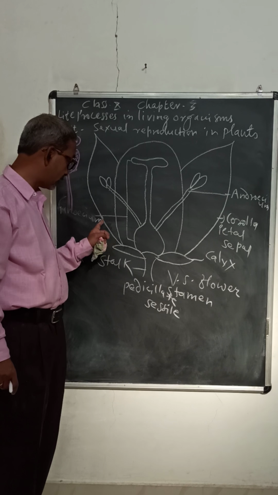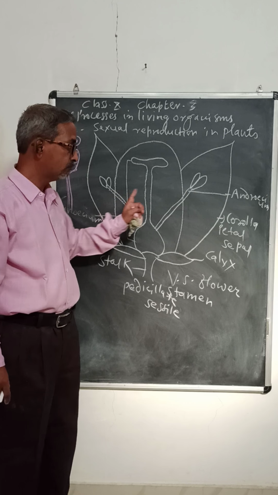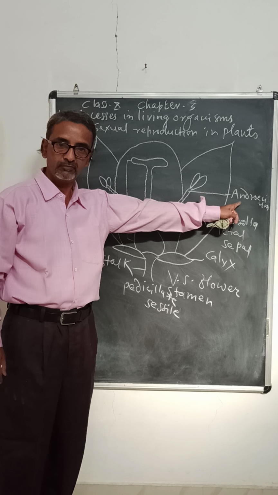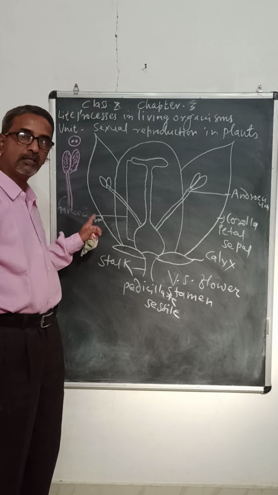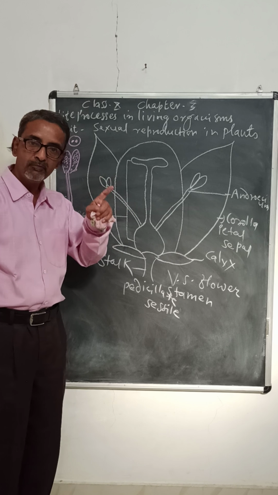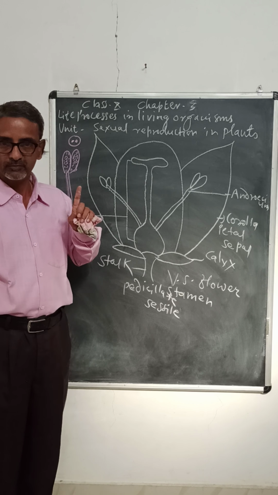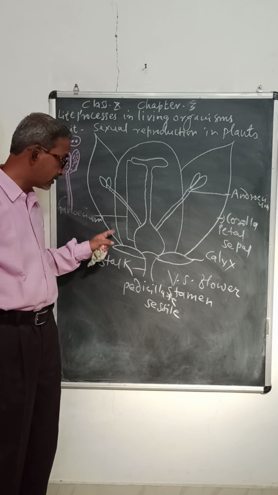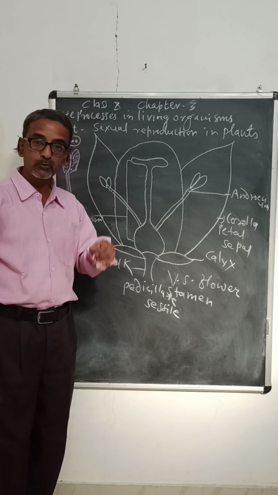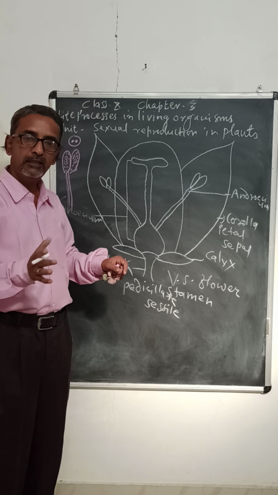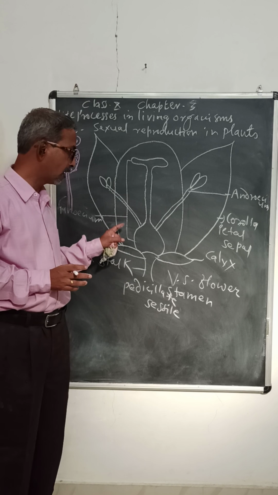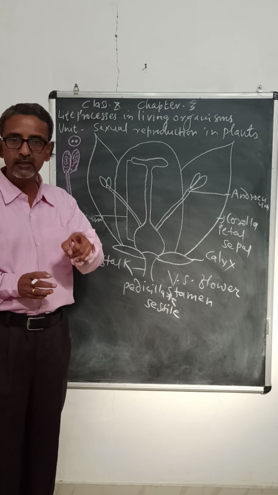If the flower contains gynoecium but no androecium, it is called a female flower, because gynoecium is the female reproductive organ. So there are two types of flowers: bisexual flowers and unisexual flowers. Generally, most of the flowers are bisexual.